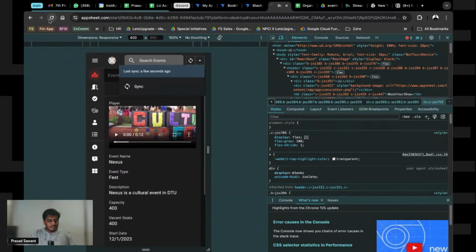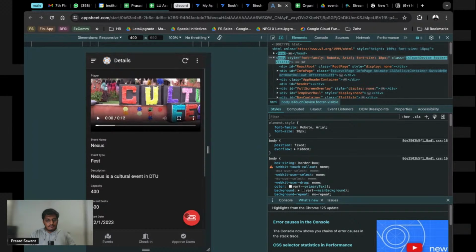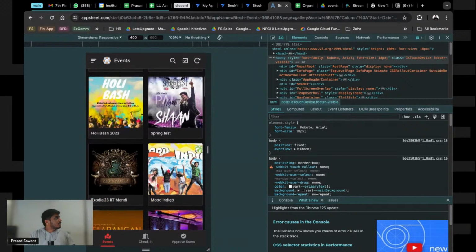Not quite sure on that, but let's check it. No, so I'll show you how it looks. Yeah, this is how it is going to look on your mobile. So this is how the event page is going to look.